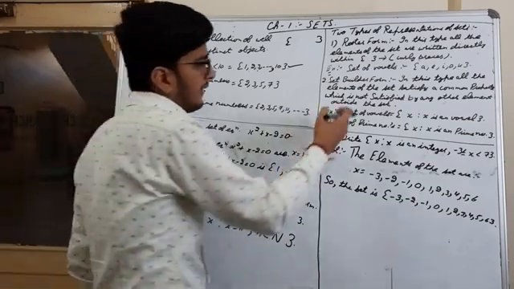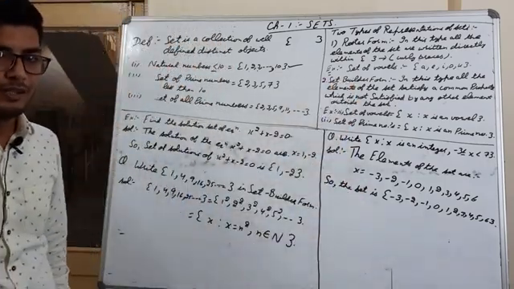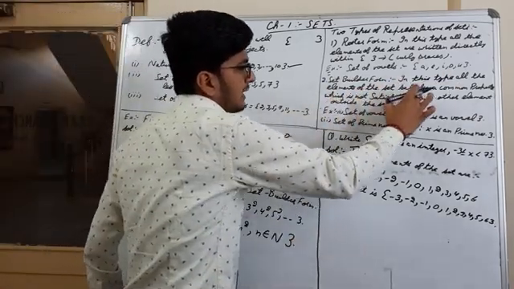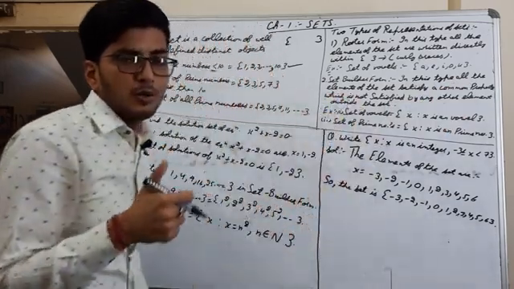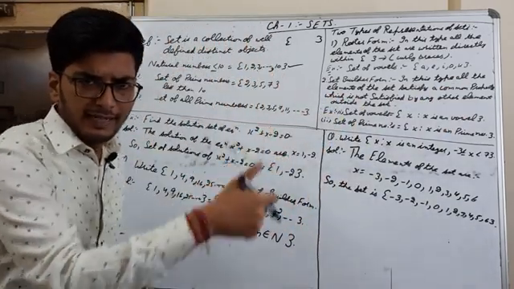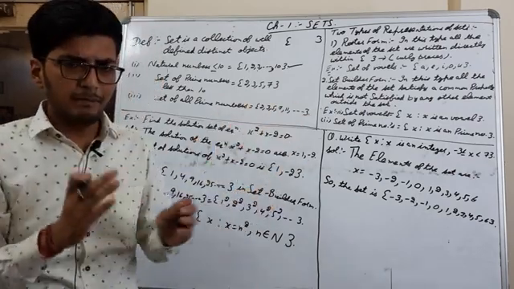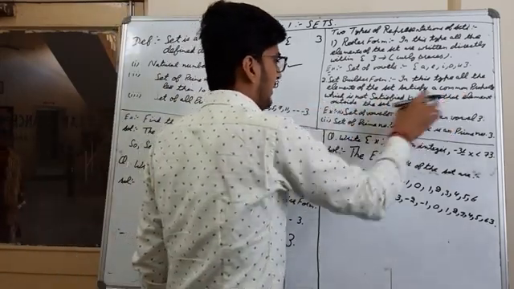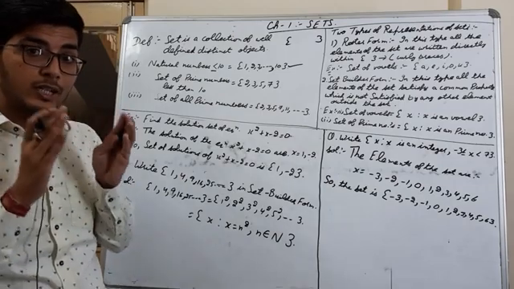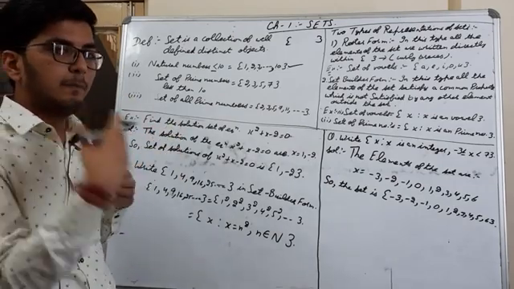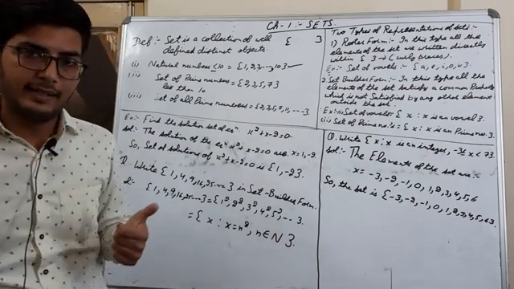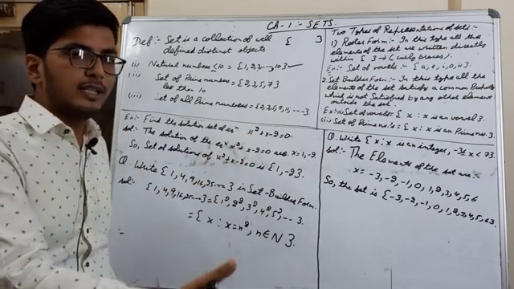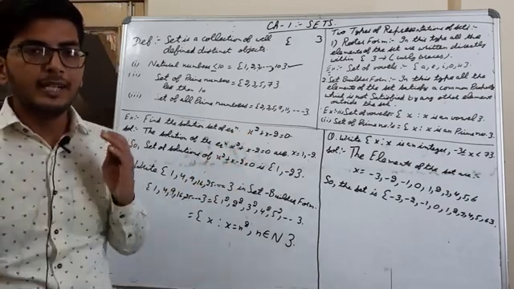Next type of representation of set is set builder form. What is it? In this type, all the elements of the set satisfy a common property. They will be known by a common property which is not satisfied by any other element outside the set. So only those elements that satisfy the property will come into the set. Otherwise, all the other elements will be rejected.